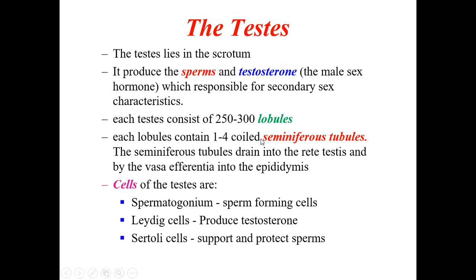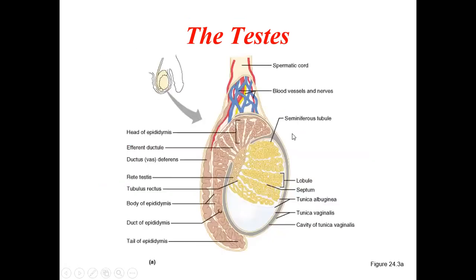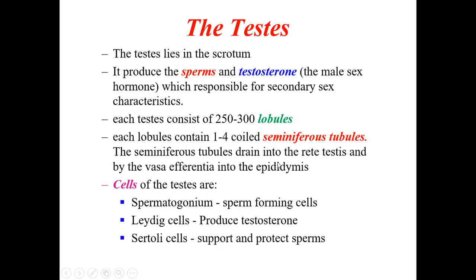Each lobule contains 1 to 4 coiled seminiferous tubules. Within this small area, there will be 1 to 4 highly coiled seminiferous tubules. These are highly coiled tubes called seminiferous tubules within each lobule. The seminiferous tubules drain into the rete testis and by the vas efferentia into the epididymis.